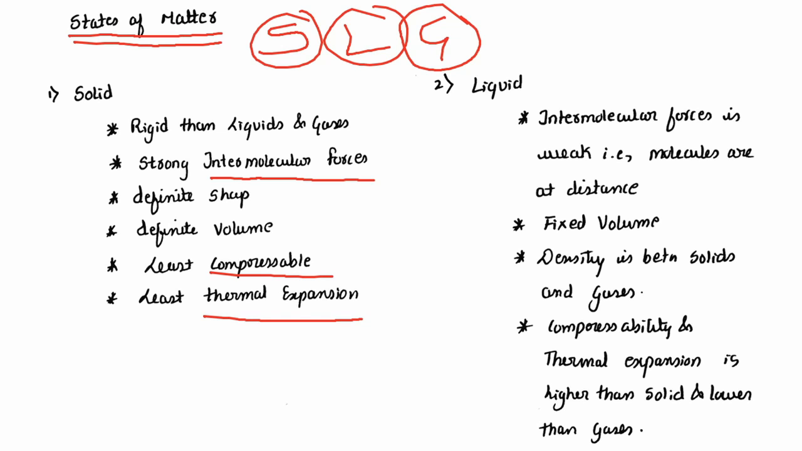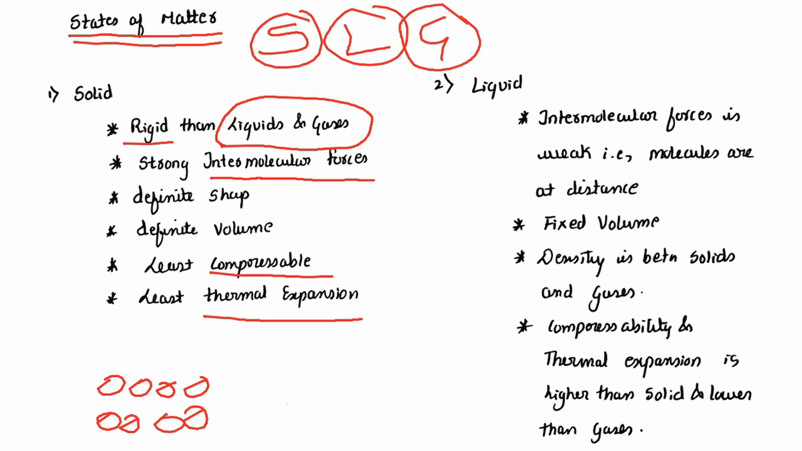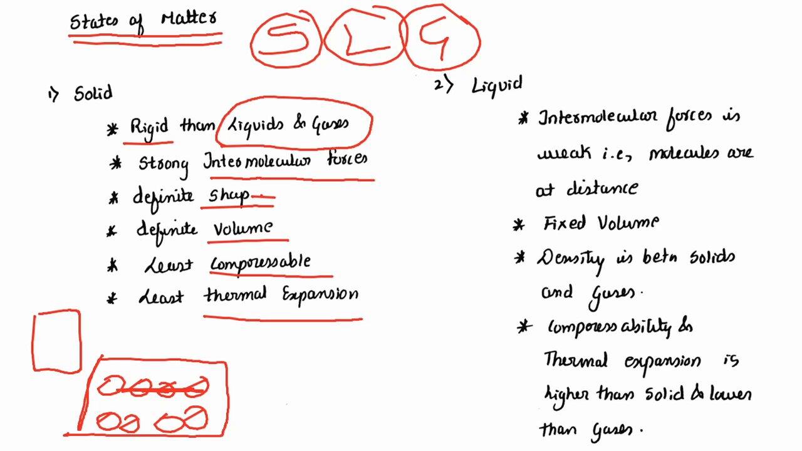We'll see what is solids. Solids, they are more rigid than liquids and gases, right? They have strong intermolecular forces. For example, if you see these as molecules, then there will be strong intermolecular forces between each of these molecules. Because of these strong intermolecular forces only, they are rigid, and they have definite shape. And they have definite volume, and they are least compressible, and least thermal expansion exists in solids. So in case of solids, thermal expansion and compressibility are very low, whereas intermolecular forces are very high.